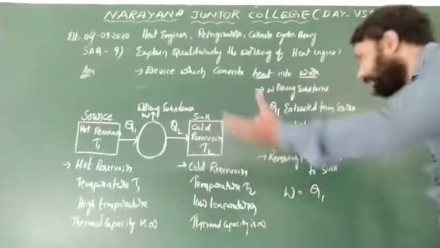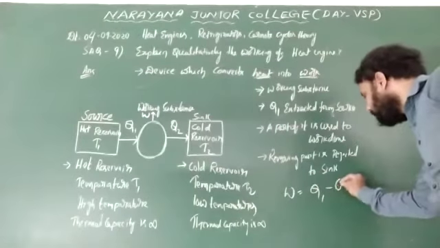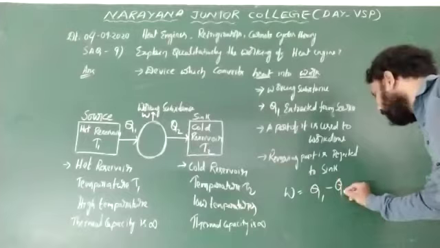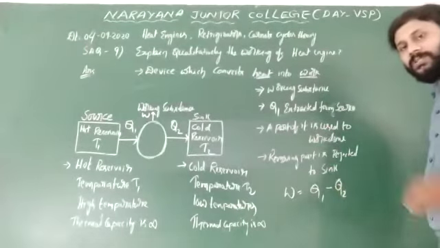Q1 is the amount of heat extracted, and a part is used to do work, and Q2 is the part of heat that is rejected to the sink. So the amount Q1 minus Q2 is used as work done.